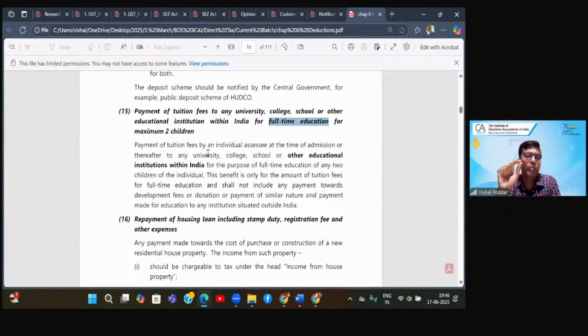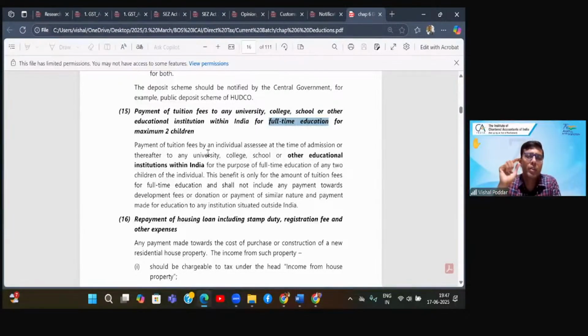So let us say the total fees for the year for your child is 1 lakh. But if you see the line items, it will give you the breakup of this 1 lakh, where it will say tuition fees. Generally, this is the first line item only, 60,000. Then you have some ground fee, then you have some library fee, then you have some particular parent teacher fund, then you have some other books and all, and this total is adding up to 1 lakh. Here, you are eligible for only the first line item, which is named as tuition fee.